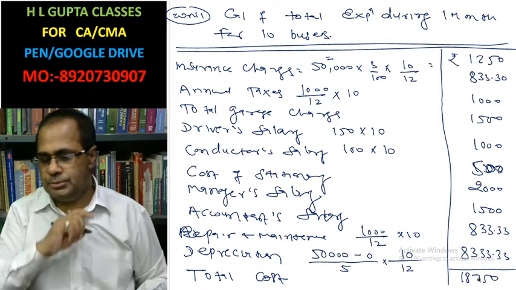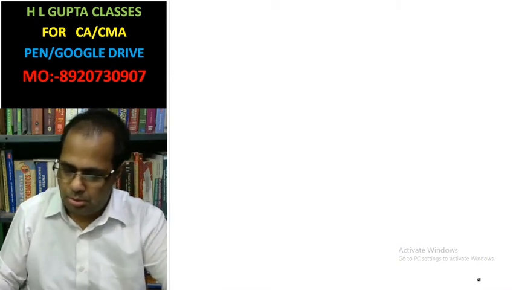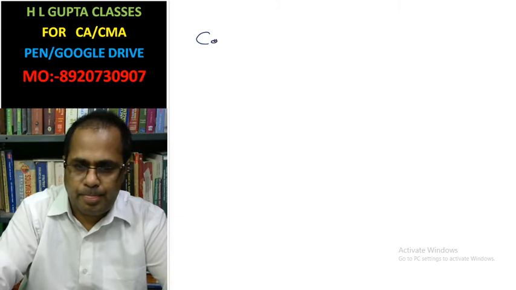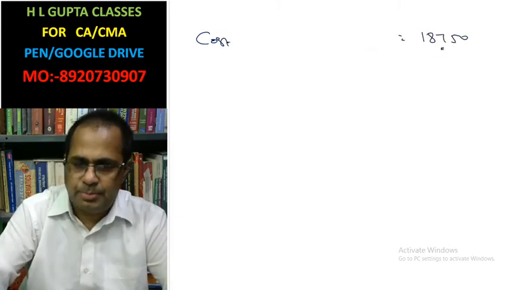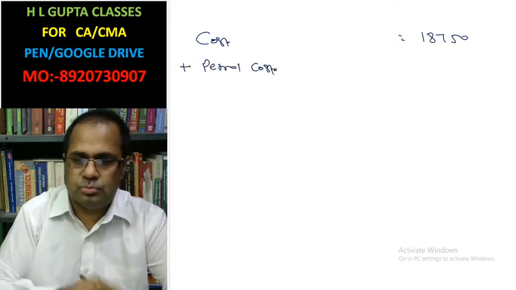Okay. Now look at the cost, 18,750. Add petrol cost. Look at it.